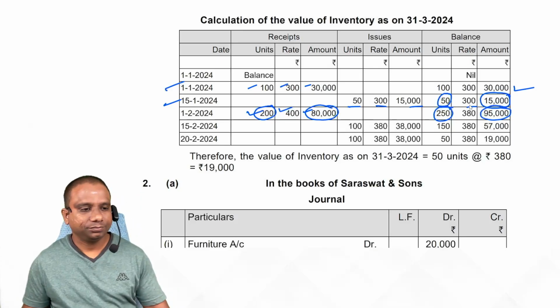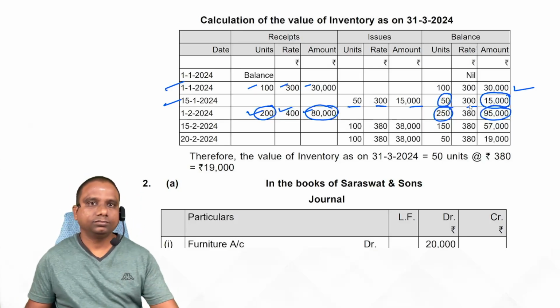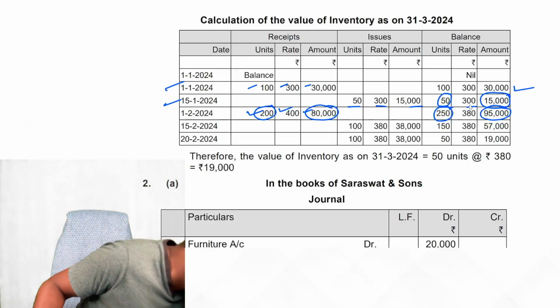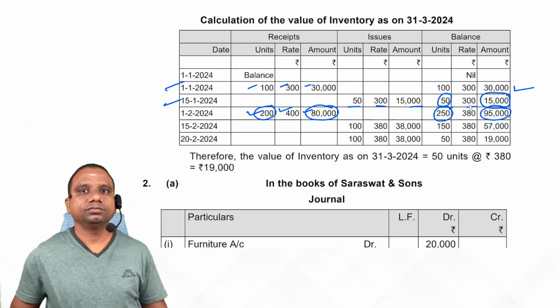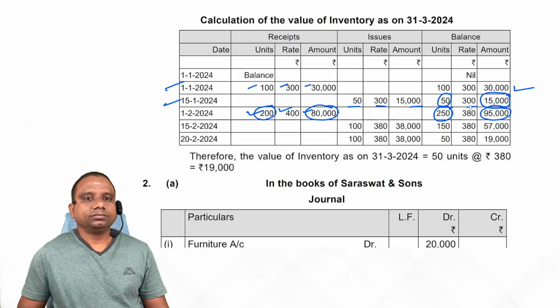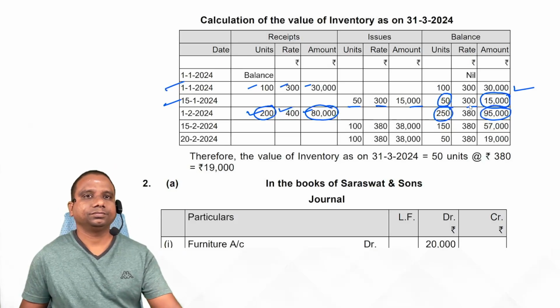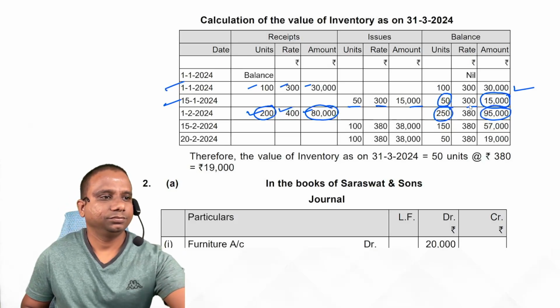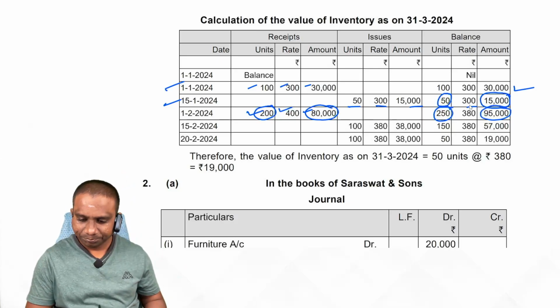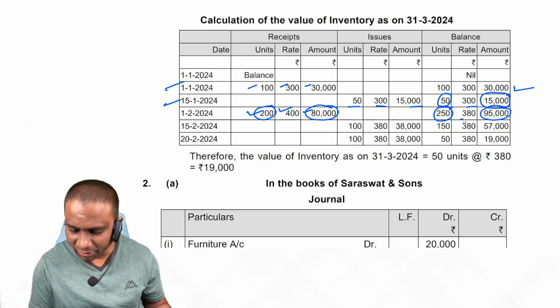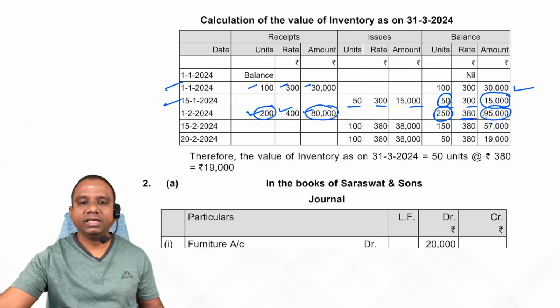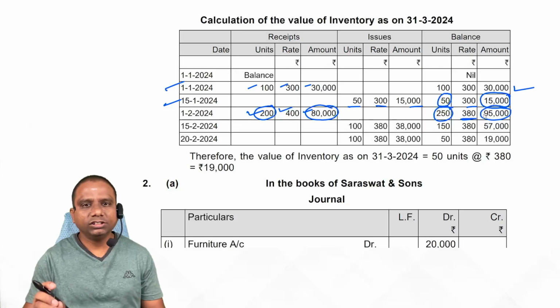Next. Look at 95,000 total divided by how many units? 250 units, 380 rupees price. This is the weighted average price.